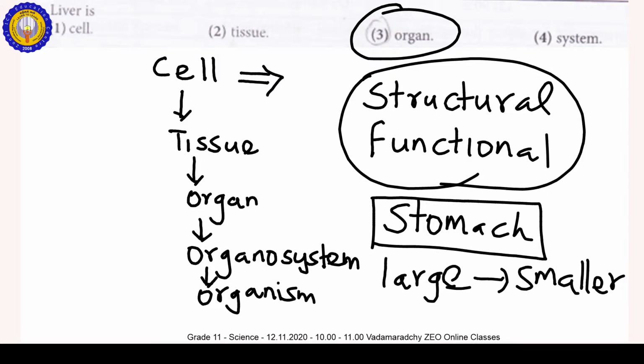In our blood, the glucose level is 80 to 120 milligrams per 100 milliliters of blood. This is the normal blood glucose level in our blood.